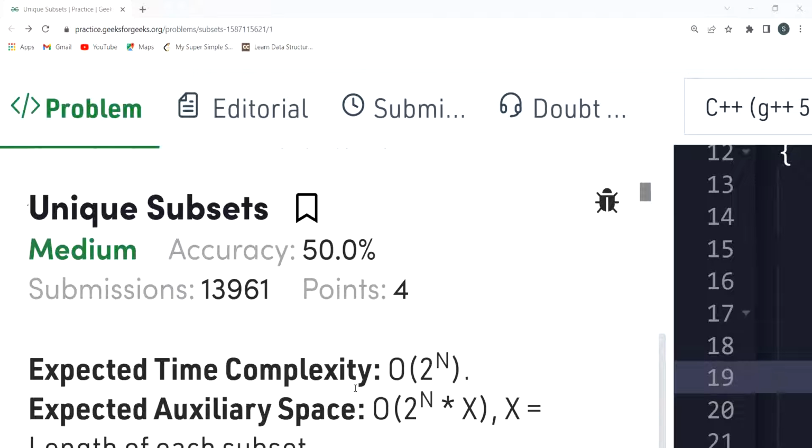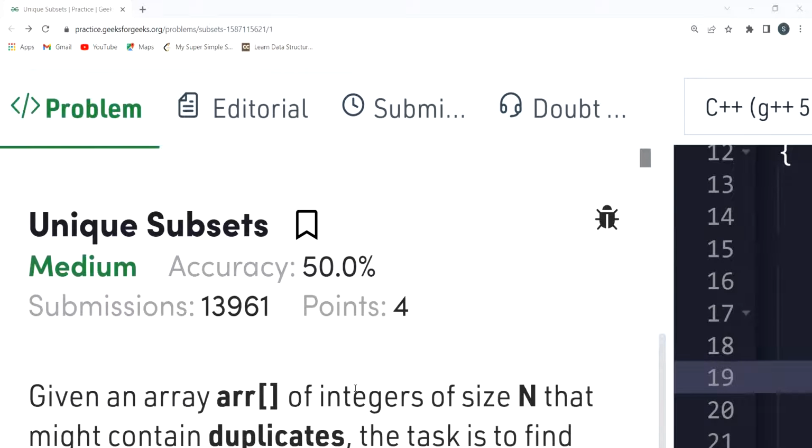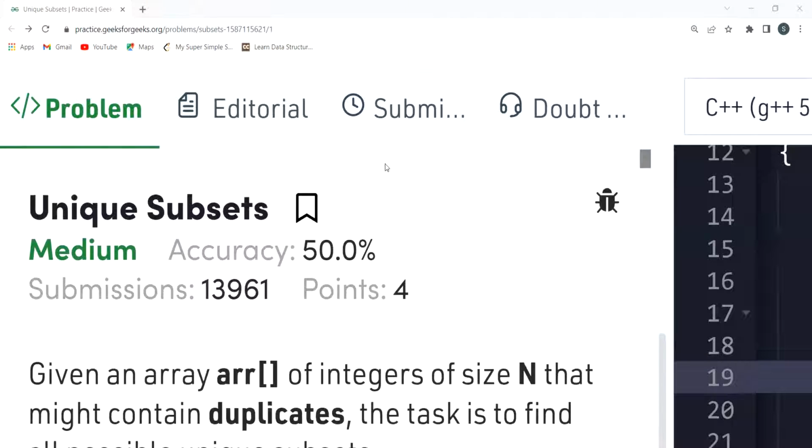If this is the time complexity, and you can see we have to generate the subsets, can't we use the backtracking approach here? Most of you must be getting this idea that we can use the backtracking approach here. So in this video as well, we'll be using the backtracking approach itself. Let's understand what is the approach we are going to follow, and then we'll have a look at the code part.